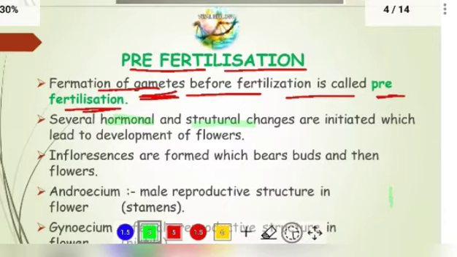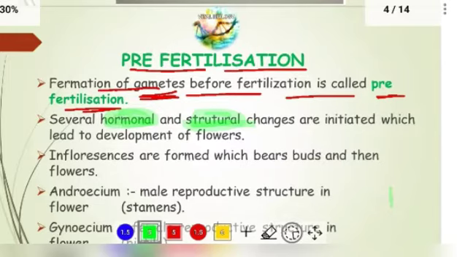In the same way, in flowers also, there are several hormonal and structural changes that start for the development of flower. If the flower is developing, that means it is starting for the reproduction. So this is what occurs before the fertilization, hormonal change and structural change, that is the starting point for the reproduction.